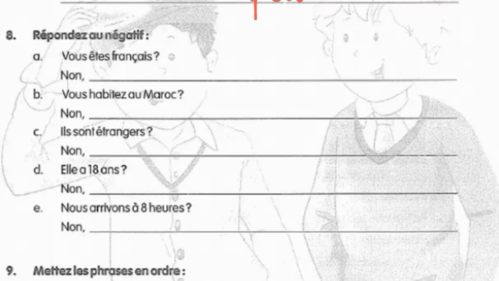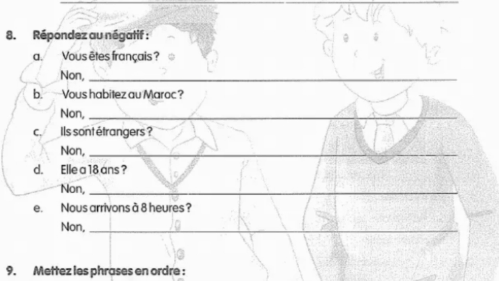Then coming to the 8th part, it is related to this same part only. You have to reply in the negative. So the answer to A part, "Vous êtes français?", is going to be "Non, je ne suis pas français." Then in B part, "Vous habitez au Maroc?" means do you live in Morocco? So you'll reply no, I don't live in Morocco. So "Non, je n'habite pas au Maroc."